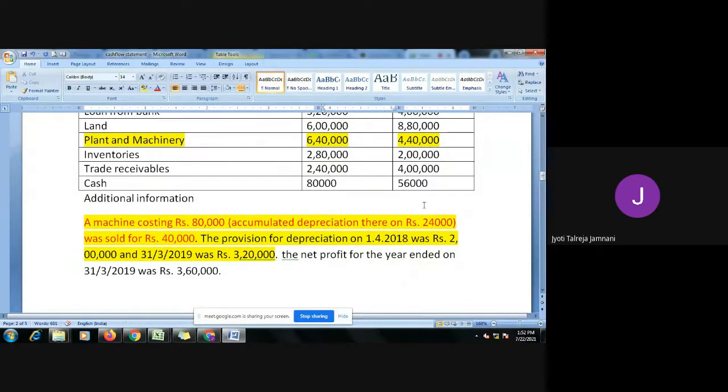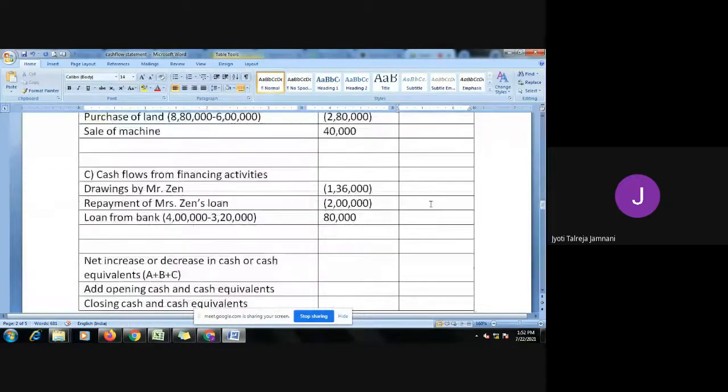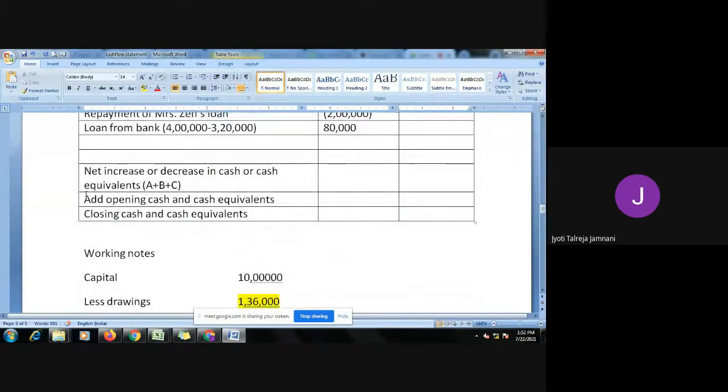Now, last is cash. Remember, cash you shouldn't take it under current asset. This is opening balance of cash. This is closing balance of cash. 80 and 56. I'll show you at the end of the cash flow statement. See here, last what I have told, add opening cash and cash equivalents. How much was opening? 80,000. And closing cash and cash equivalents. Closing you should get 56,000. So here we take opening and closing. Is that clear?